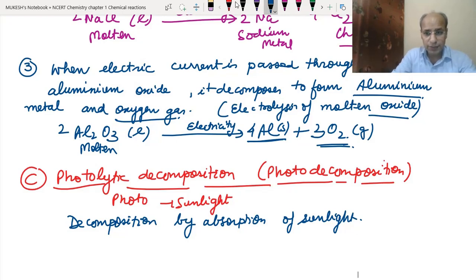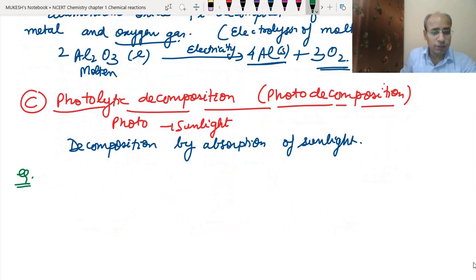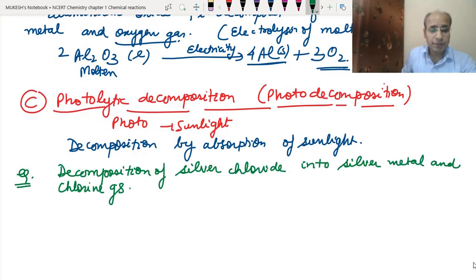The example for this is the decomposition of silver chloride. See what happens when we put silver chloride, which has a white color, into the sunlight.